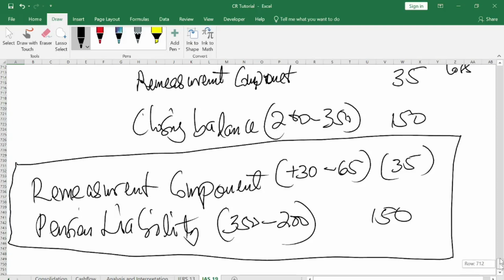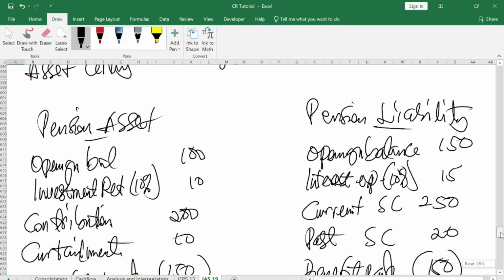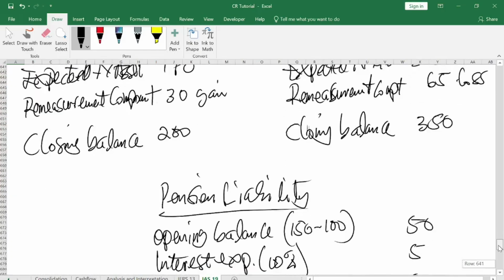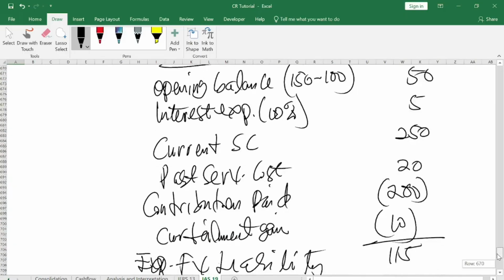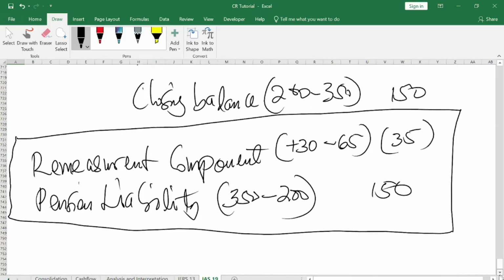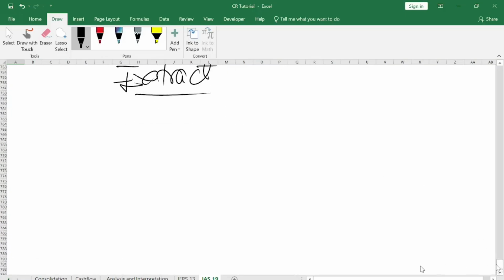So that's what I'm drawing your attention to: you can do it single or you can do it double. But in most cases, if they want to test you, they want to see that you understand how to derive the value from the pension liability. Okay, so when you are done, you are now coming to do your extract. These are the items that will come to your extract.